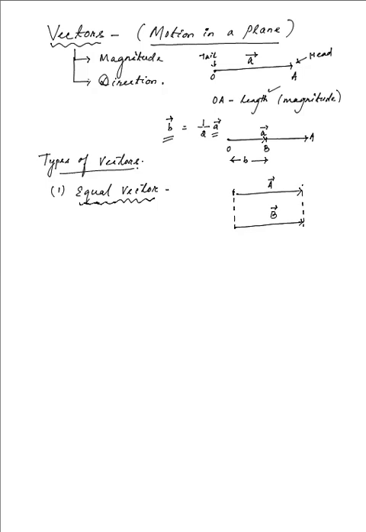Not exactly in the same line though, but they are directed along the same direction, that is from the left towards the right hand side of your video. So in that case, both the vectors can be termed equal vectors, while in the other way we have the negative vectors.